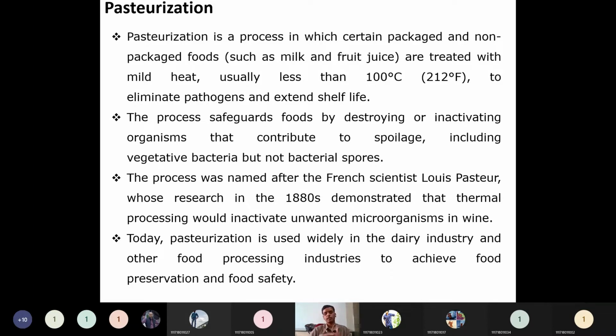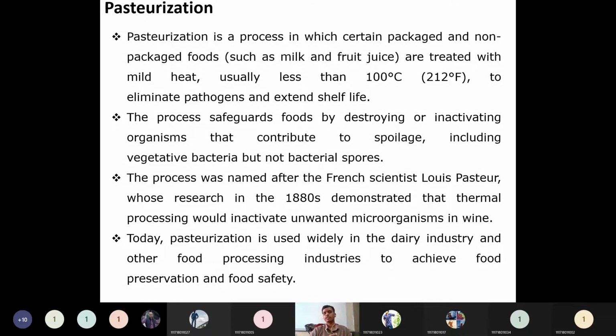Within half a day it will be completely spoiled, because when it is pasteurized, its shelf life will be increased for more days. But without pasteurization, as raw milk, when you bring it from some farmer, what happens? Within half a day you have to consume that milk, otherwise it will be spoiled. So because of that, in our household we heat that milk. That is also one type of pasteurization, we can say, because it only inactivates the bacteria, it does not kill the bacteria.